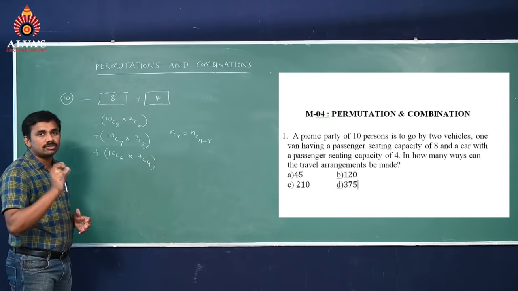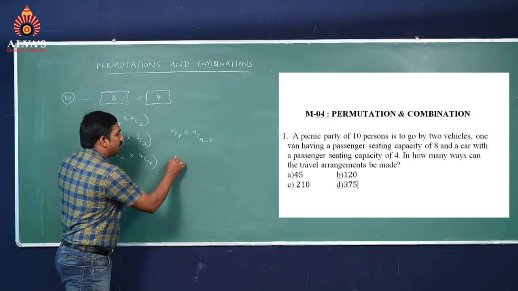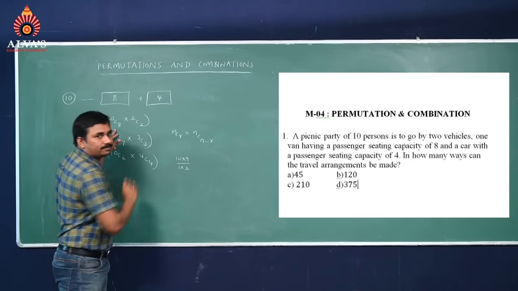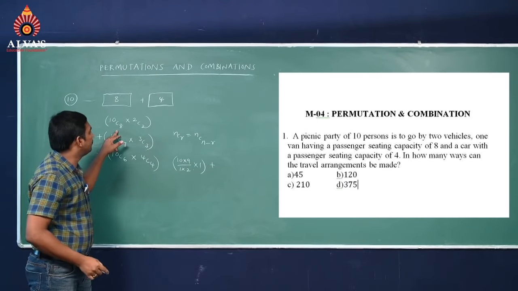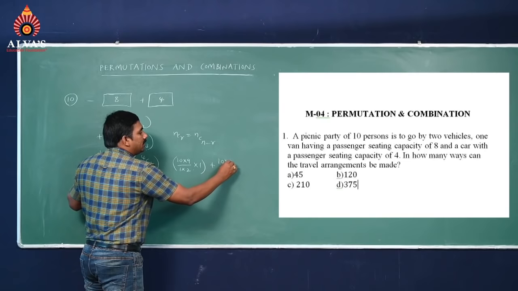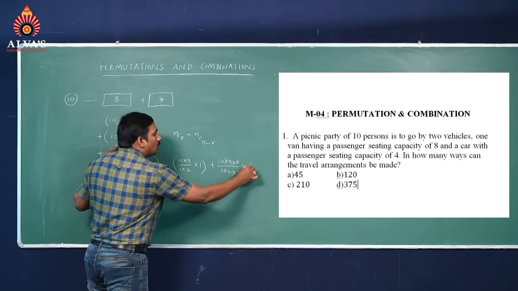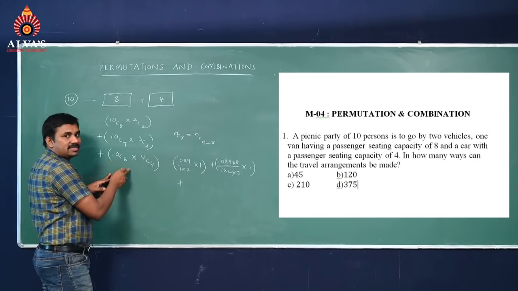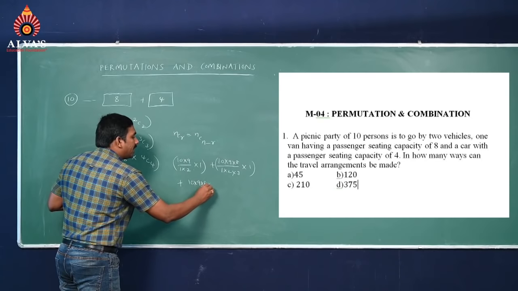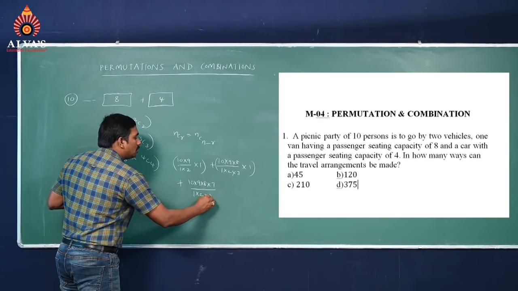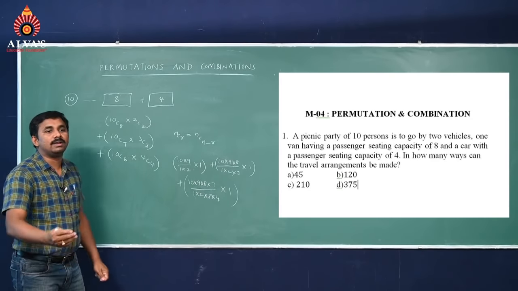Now how to solve this question? 10C8 means 10C2, that is 10 into 9 upon 1 into 2, 2C2 is 1 only, plus 10C7 means 10 into 9 into 8 upon 1 into 2 into 3, into 3C3 which is 1, plus 10C6 which is 10C4, so 10 into 9 into 8 into 7 upon 1 into 2 into 3 into 4 into 1. If you solve this, we will get the answer.